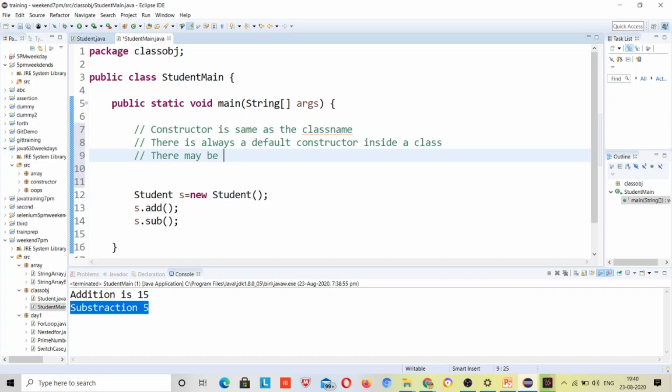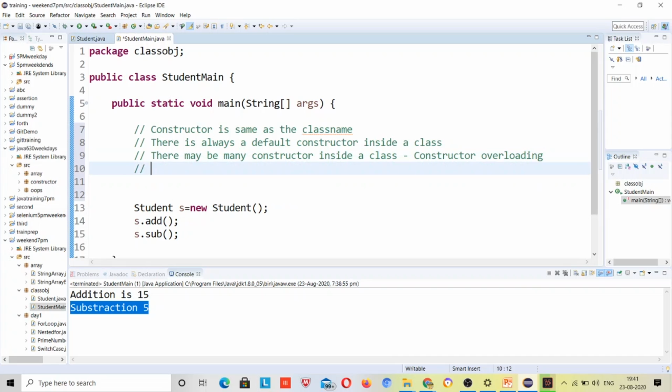There may be many constructors inside a class. Yeah, you can say it is constructor overloading, right? Constructor does not have any return type.